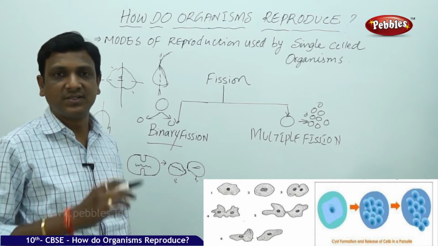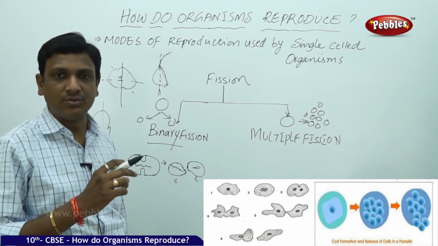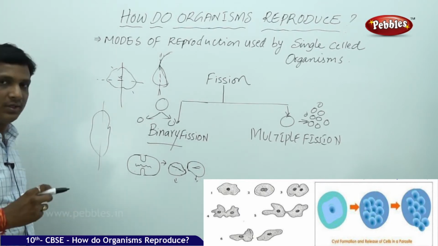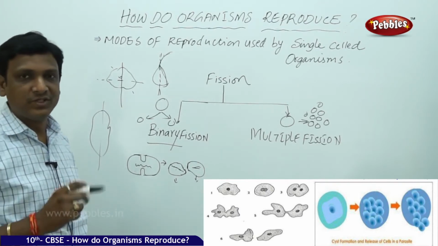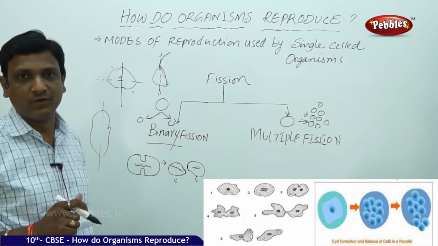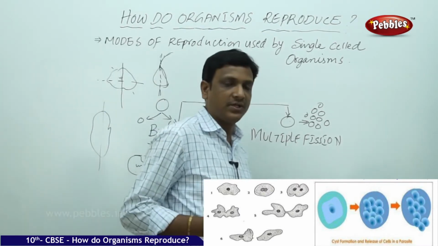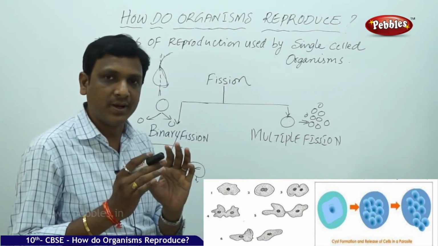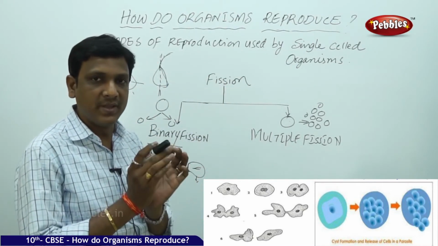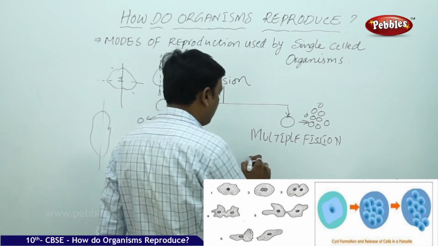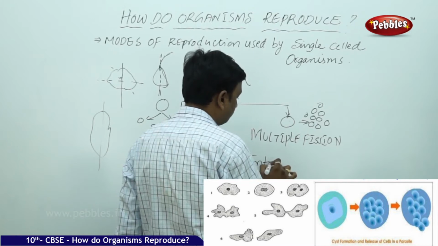Anyway, binary fission means the division of the organism into two individual daughter cells. This is a very simple mode of reproduction which involves only one cell, one organism. So this is binary fission. Whereas in multiple fission, one organism is divided into a number of organisms. One parent cell divides into a number of daughter cells. Here we take the example Entamoeba histolytica, Entamoeba.